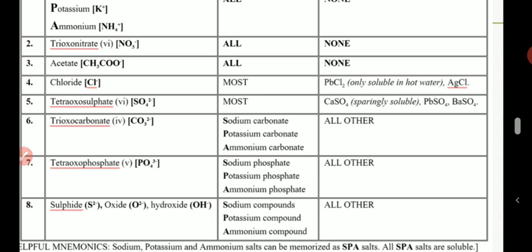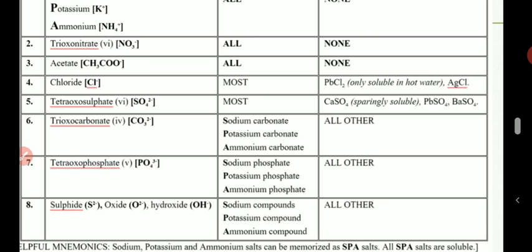So what you just need to note is that most chloride and most sulfate salts are soluble, except when you see lead. Once you see lead at the back of a sulfate or chloride salt, it is insoluble. Now for chloride, silver chloride is insoluble. Is that okay? Now for sulfate, calcium sulfate is sparingly soluble, lead sulfate is insoluble, then barium sulfate is insoluble.